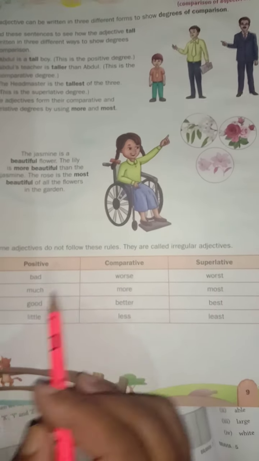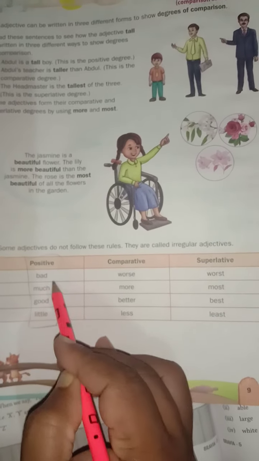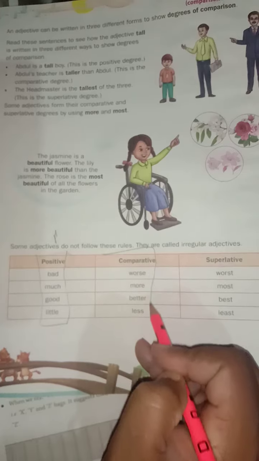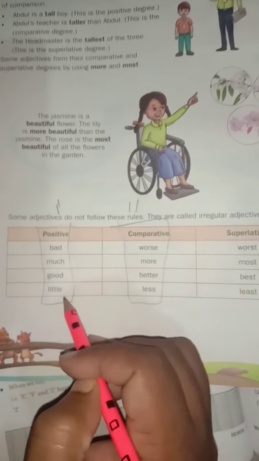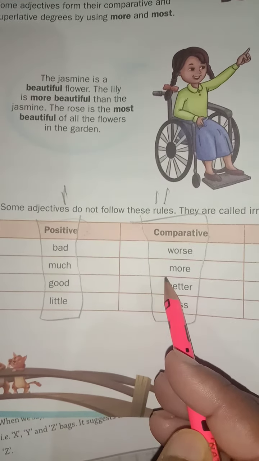Okay, let us see. This is, for example, this is 1. Now these two things, this is 2. Now look at this. This is 1 and this is 2.